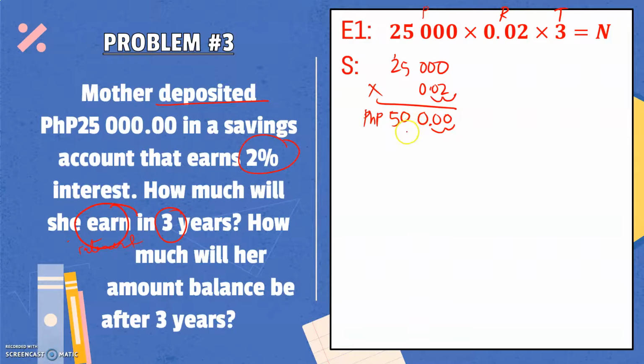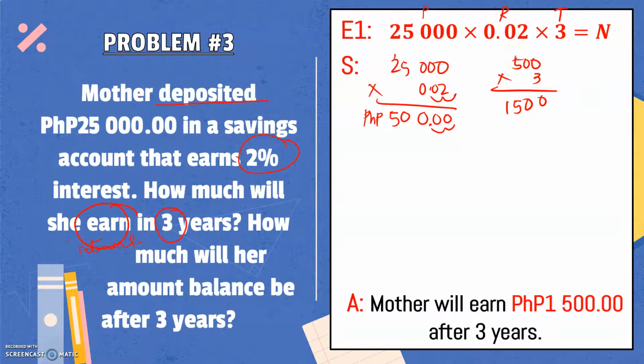Again, this is the interest only for 1 year. Now, we still have to multiply it by 3 to get the interest in 3 years. So we have 500 times 3. We have 0, 0, and 15. Therefore, mother will earn 1,500 pesos after 3 years.